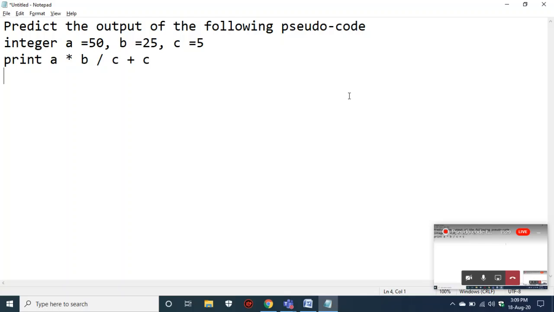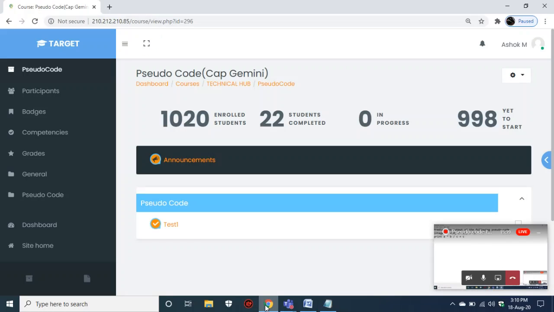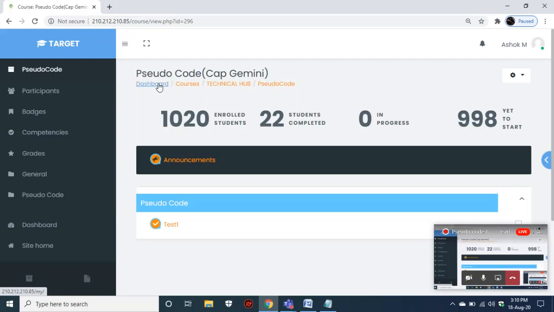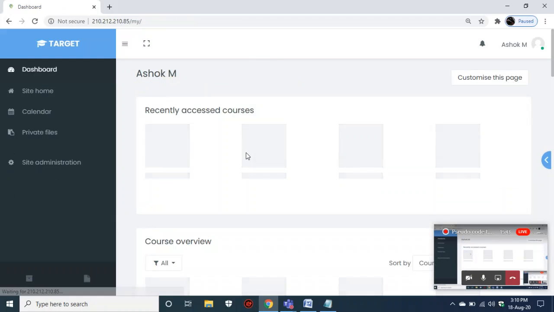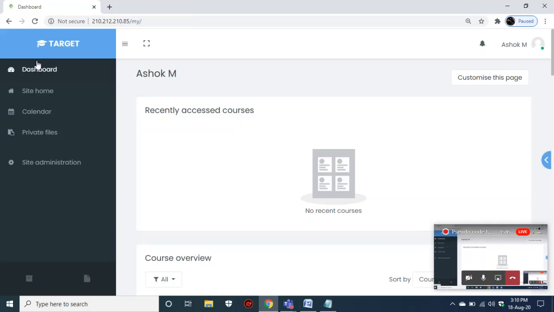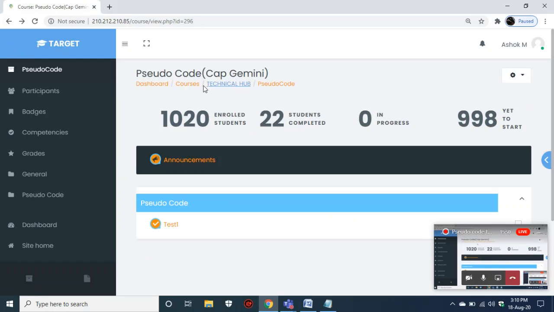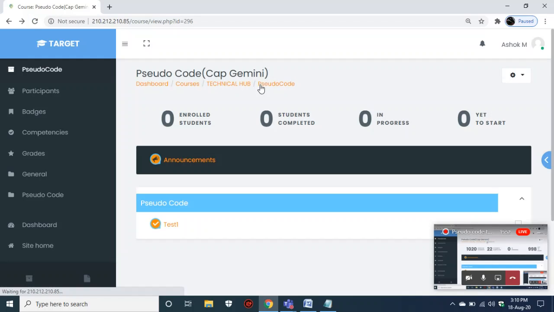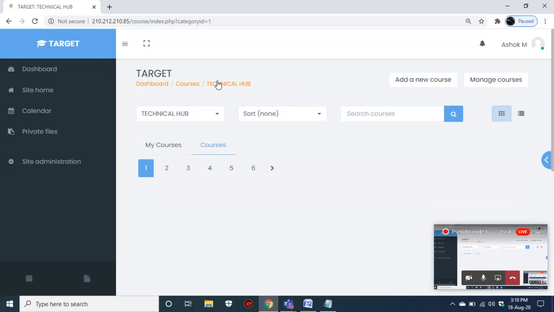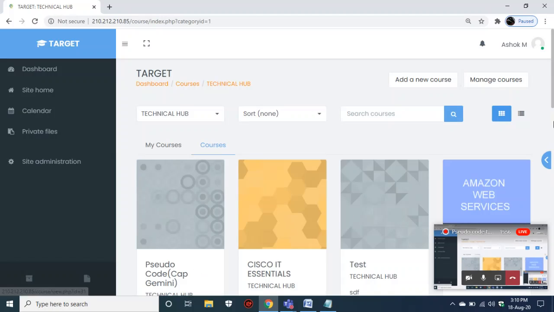So we'll see the first question today. We'll try to solve 15 more questions today and try to practice for the exam. I have shown you where the exam is. You can see this as pseudocode Capgemini. If you log in to your target, you can see this exam.